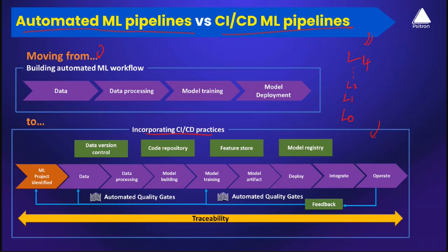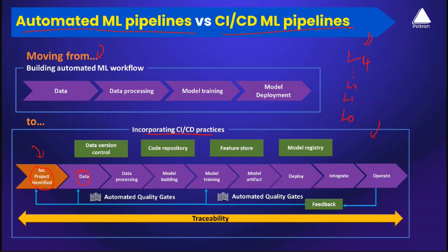Okay, so let's say the first step in the workflow is project identification. Let's assume the organization has identified the project. Then the next step is obviously data. We do understand the importance of data, and we do understand your data will change, correct?